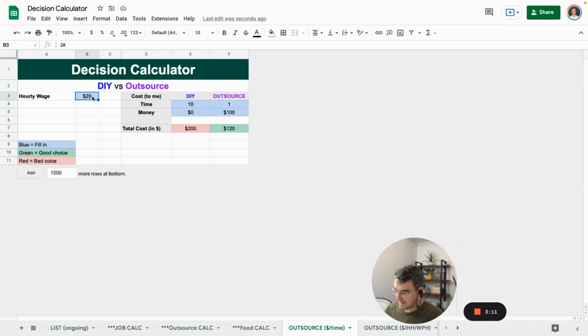So I've conditionally formatted them to work like that. And here is the hourly wage. So if you make $10 an hour, okay, hey, doing it myself at this rate would make better sense for me because it's a lower cost. If I make $12 an hour, that now turns this into the better decision, right? Because what this is doing is saying your total cost, it's putting your time into dollars based on this.